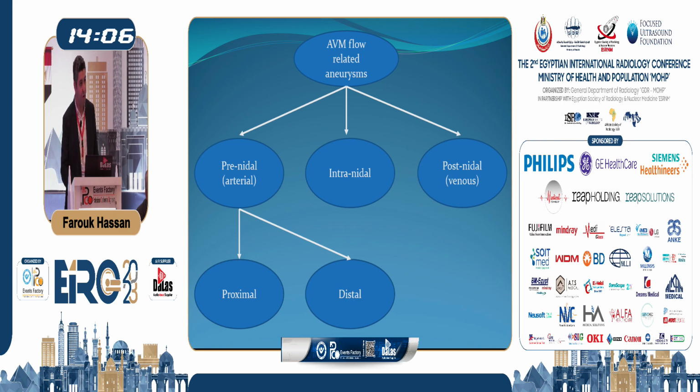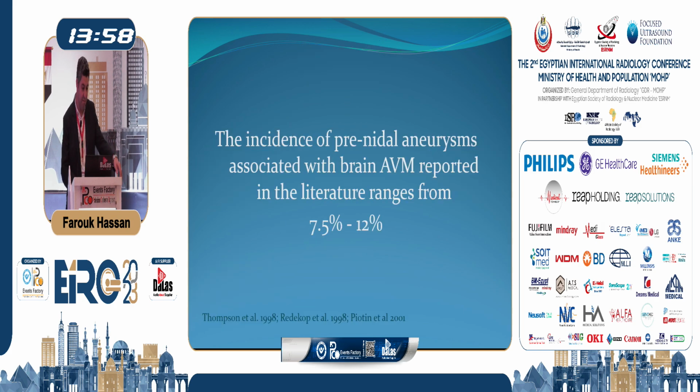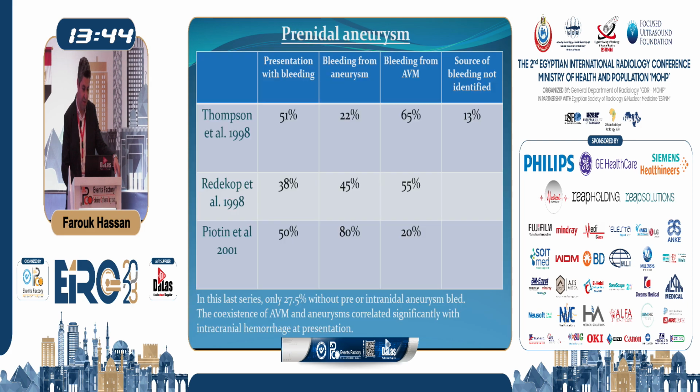A distally located flow-related aneurysm is an aneurysm on the feeder itself, a little bit more distal than the circle of Willis, but on the feeder going to the AVM. And from the literature, we also know that the incidence of a prenidal aneurysm associated with a brain AVM, I mean an arterial aneurysm related to an AVM, ranges from 7.5 to 12%.